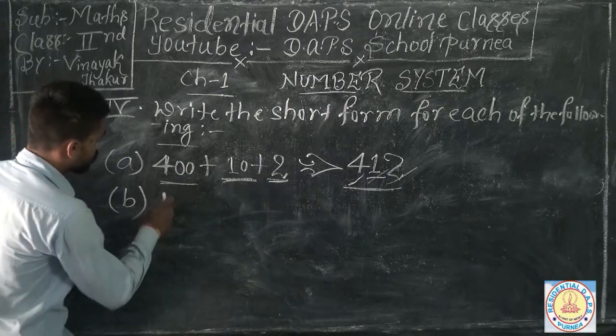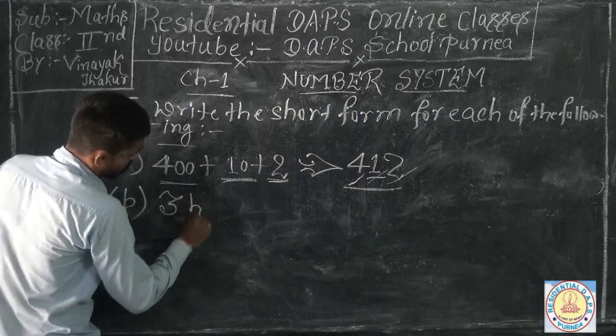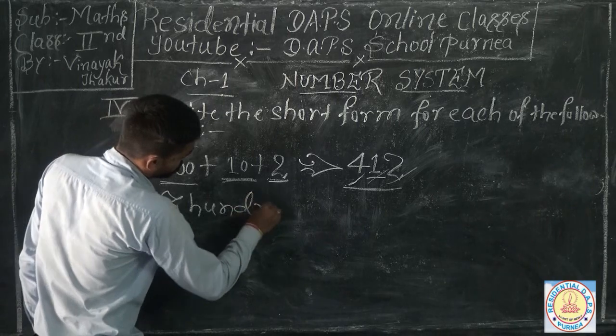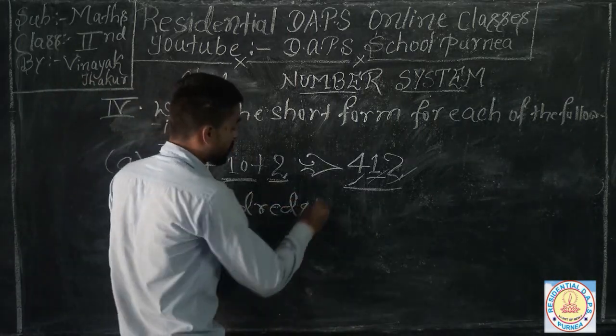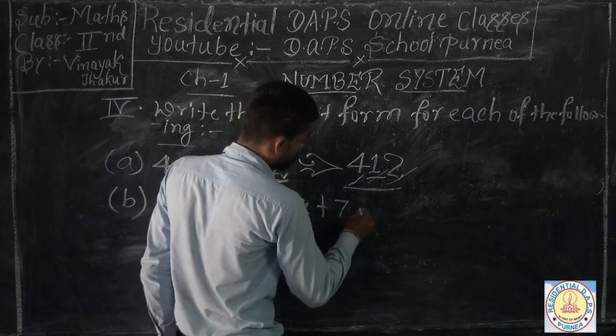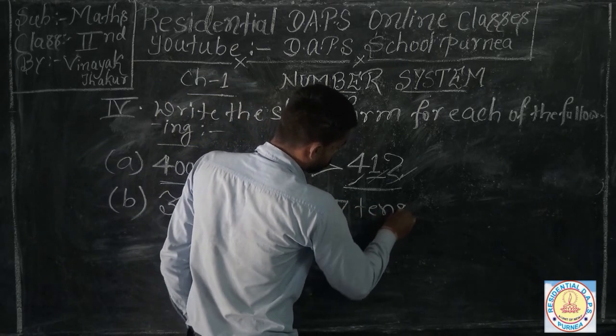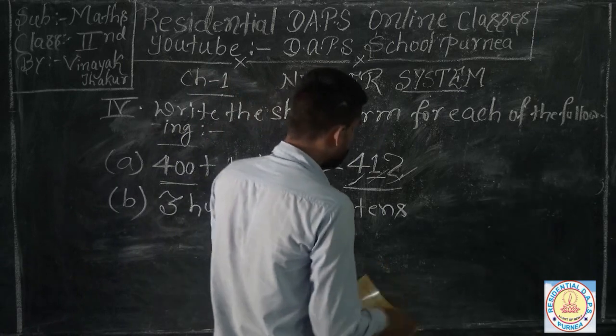So here is 3 hundreds plus 7 tens plus 1 ones.